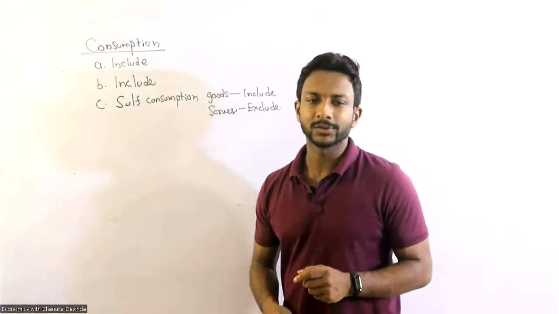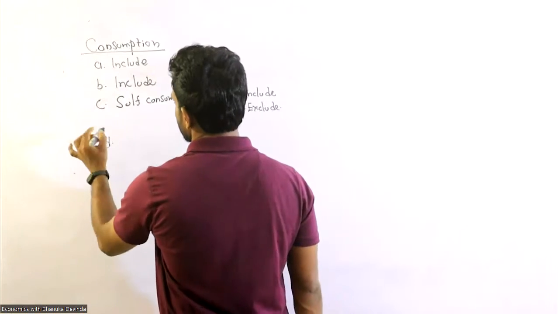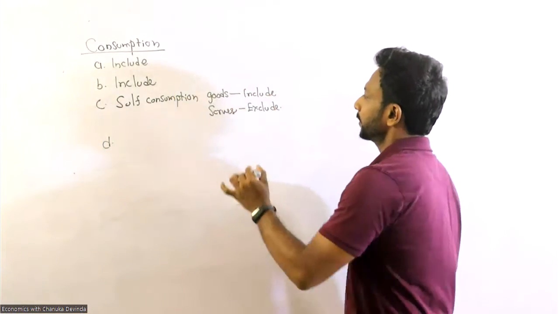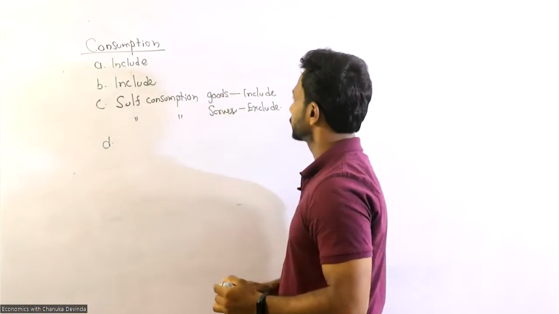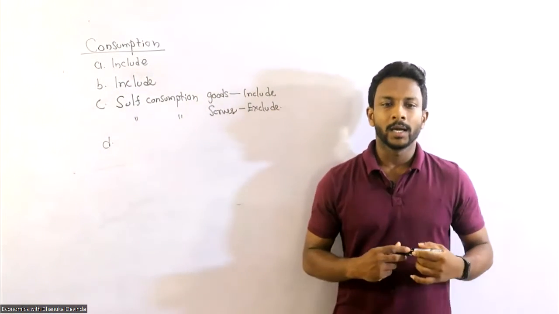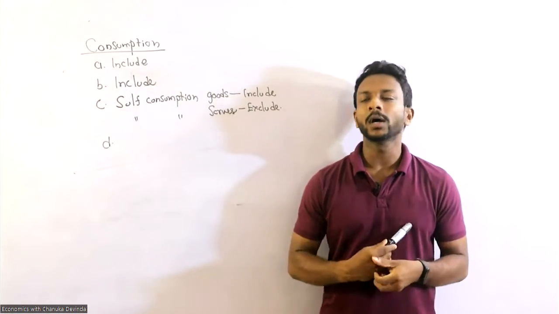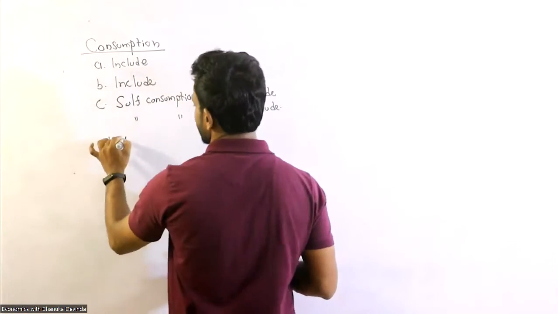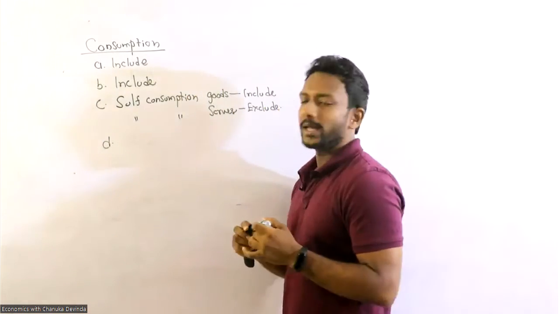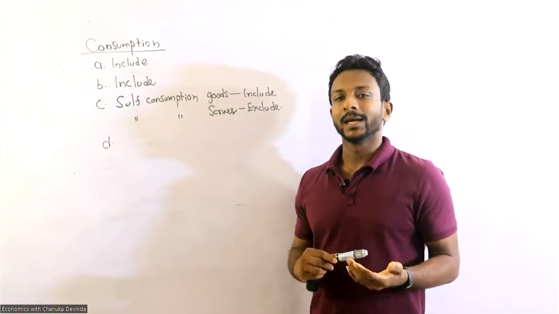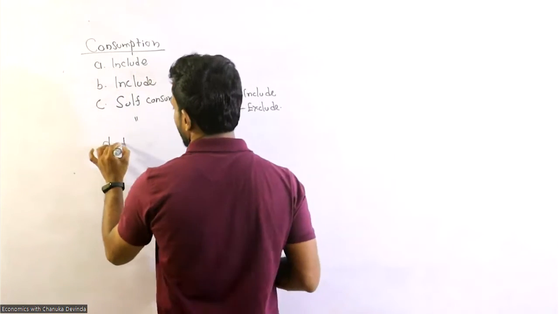Right. Next one, D. So C, keep in mind, self-consumption goods are included and services are not included. That means excluded. D, residential service from their own home. So residential service should be included, right? Because it is a productive economic activity.